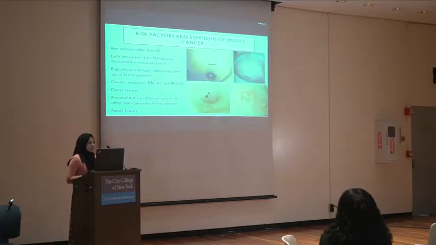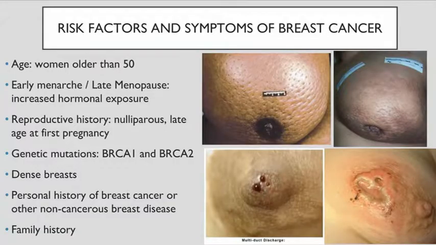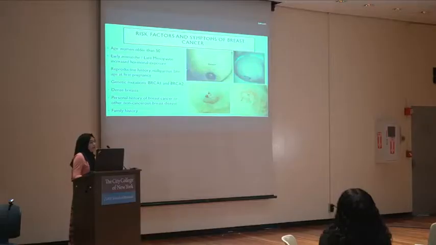These are some common risk factors and symptoms found in breast cancer. The risk of breast cancer increases with age, as does having an earlier age of menarche and later age of menopause, because this increases the lifetime exposure to hormones such as estrogen. Reproductive factors are found to be protective, so having kids and having an earlier age at first pregnancy are found to be protective.